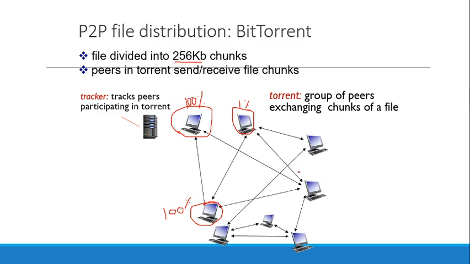So what did BitTorrent do? It divided the file into a fixed size of chunks, and the number of chunks depends upon the file size. So the peers that are directly connected can send and receive the file chunks easily. Here the peer is basically your end system. The role of peers can be of two types: a peer can do seeding or leeching. So peers can be divided into two roles, that is seeder or leecher.